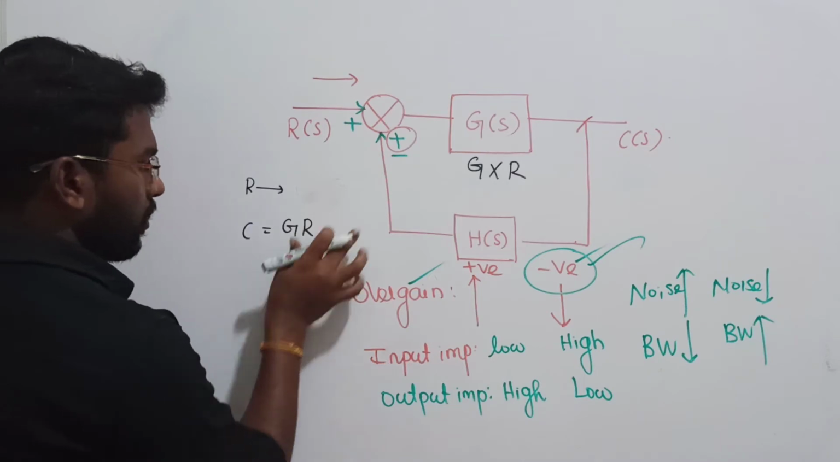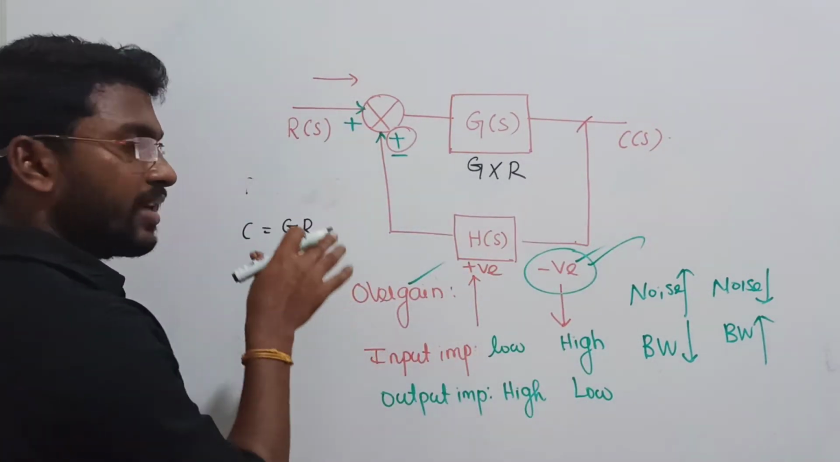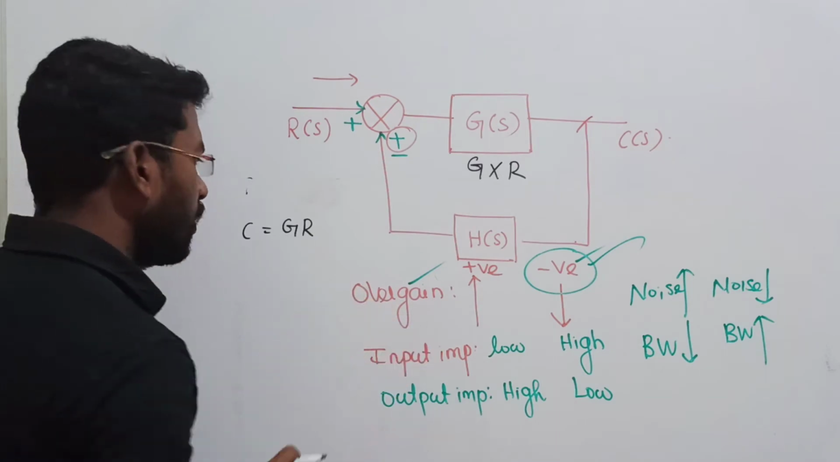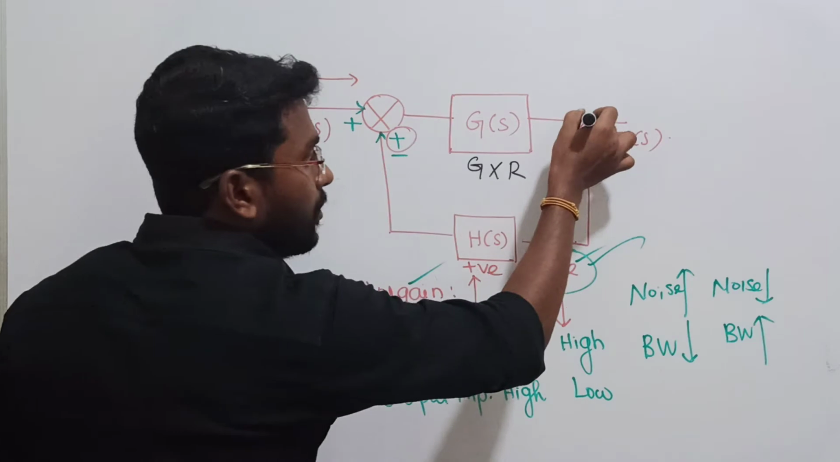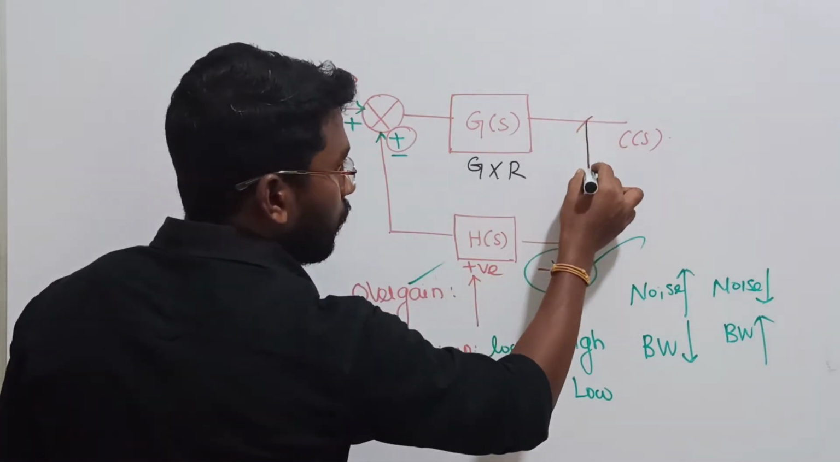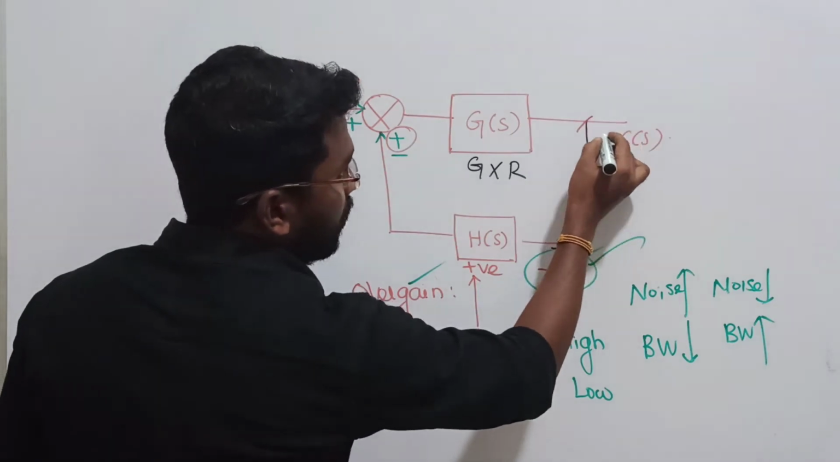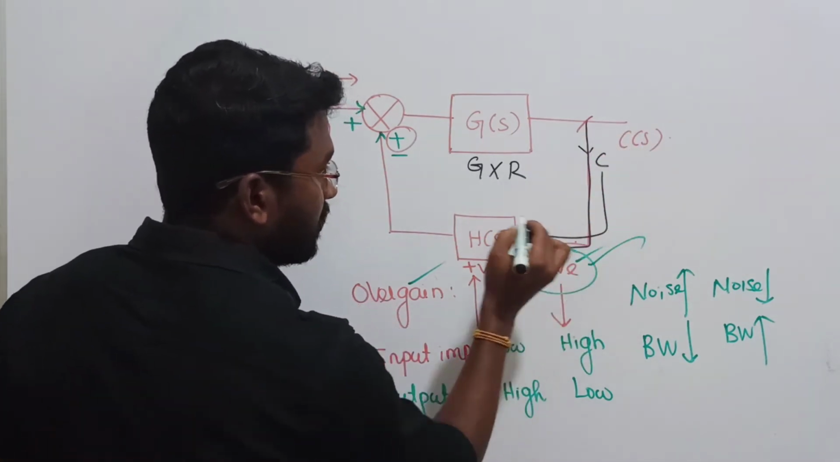I am just writing. Now you know all these things in the S domain are written as G of S into R of S. That you know, right? I don't want to waste my time. That is the first case. But this is an open loop system, and then I am taking a feedback from here. Now this feedback, H of S, is going to take a feedback from the output, whatever value is there in C. That C can be taken as a feedback here.